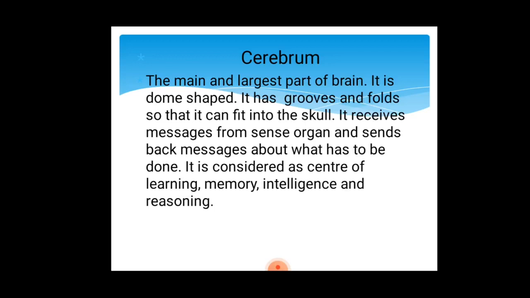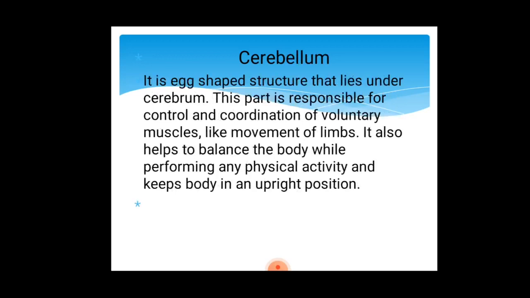Now moving on to the cerebellum, which is the major portion of our midbrain. It is oval-like in structure, and it lies under the cerebrum. That means the midbrain lies under the forebrain. This part is responsible for control and coordination of voluntary muscles. What do we mean by voluntary muscles? The muscles that are under our control, that we can move according to our will, like movement of our limbs.